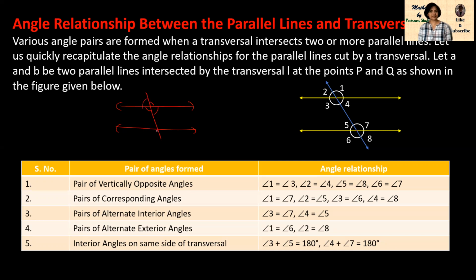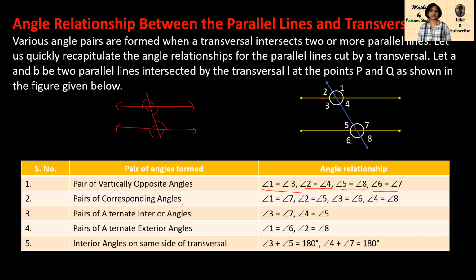Here, because two lines are there, you can find more. This and this and this. These are vertically opposite angles. So here we can see angle 1 and angle 3, angle 2 and angle 4, angle 5 and angle 8, angle 6 and angle 7. These are the vertically opposite angles.